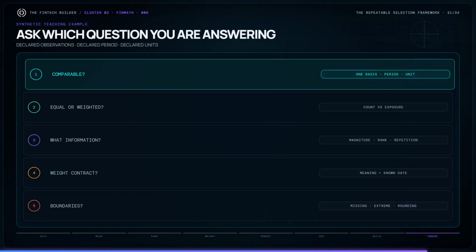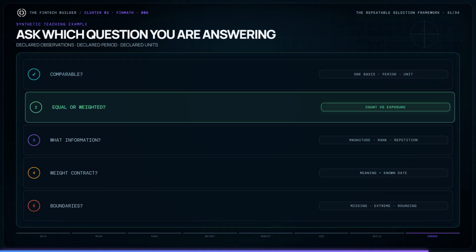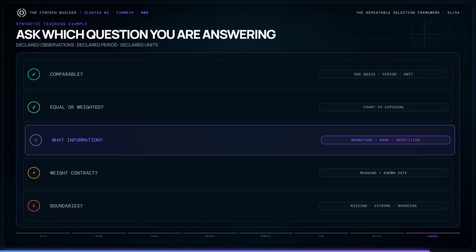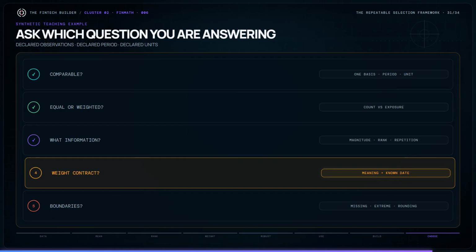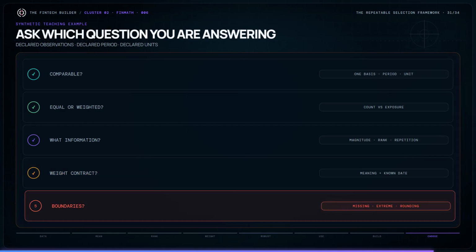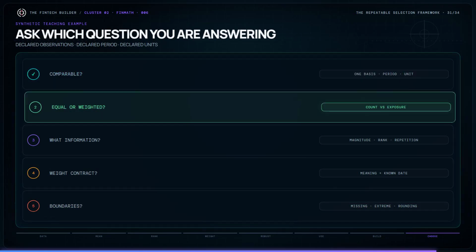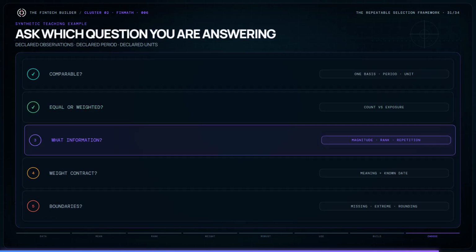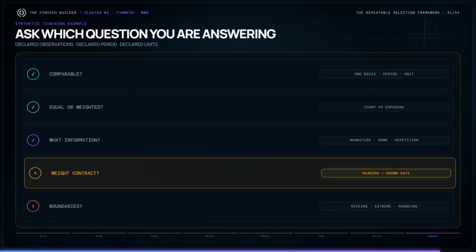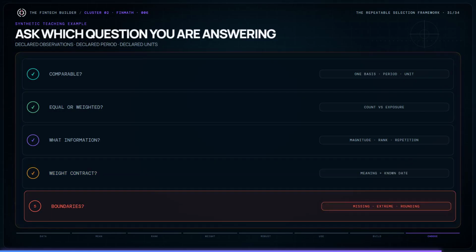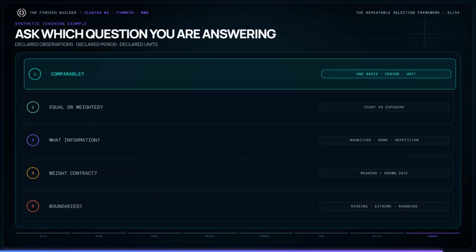Use this decision sequence. First, are all observations comparable and measured on one declared basis? Second, should every observation count equally or should influence follow a weight? Third, do you need magnitude, rank, repetition, or a mean with reduced tail influence? Fourth, what do the weights represent and when were they known? Finally, how will missing values, extreme observations, rounding, and validation be handled?